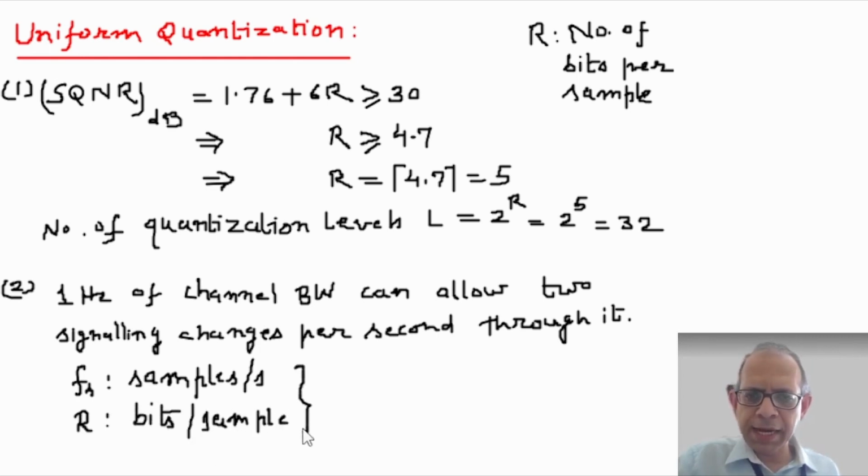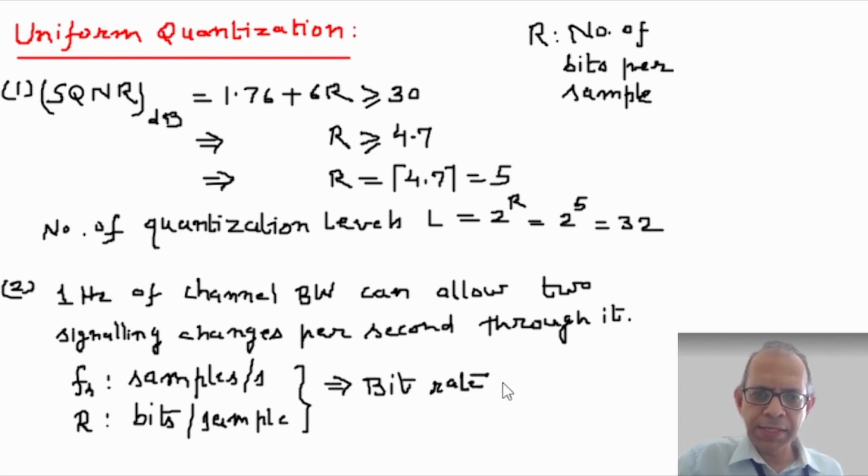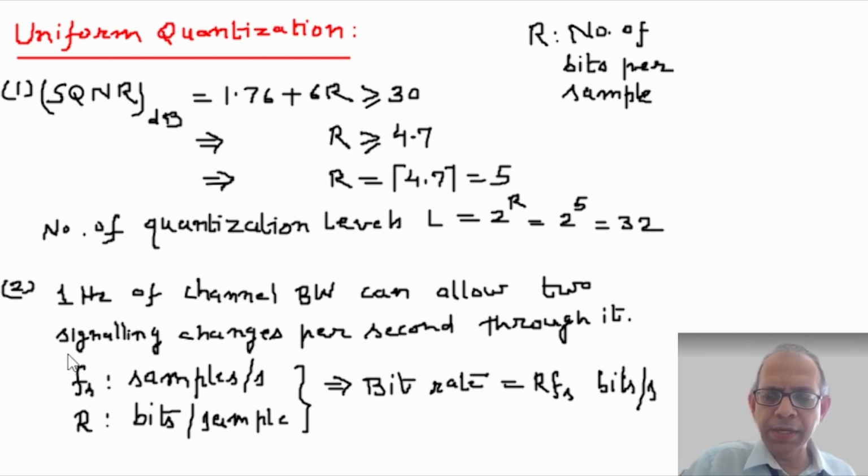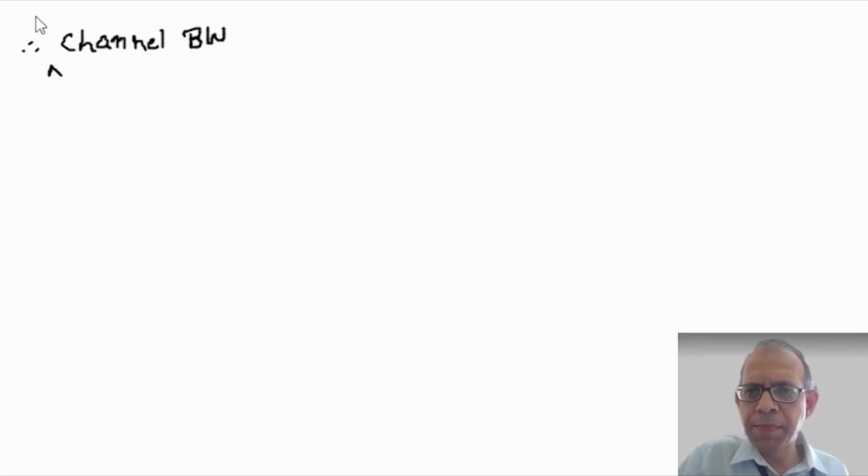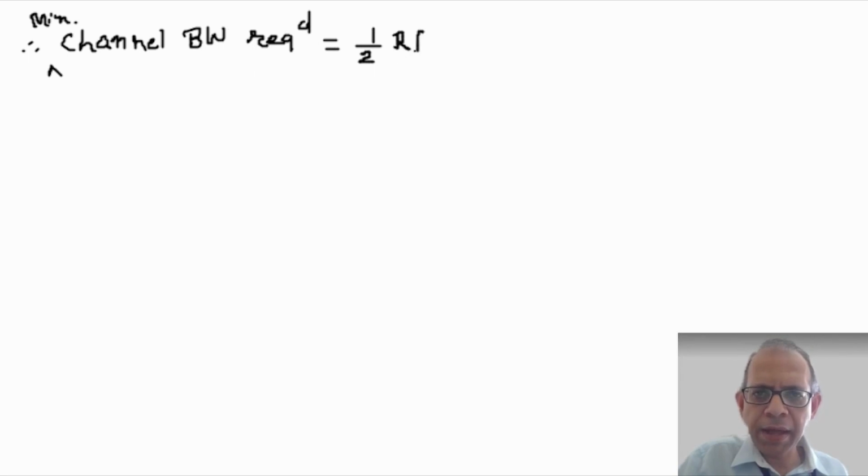So this implies that the bit rate at which we are transmitting our data is equal to R times Fs bits per second. So that is the bit rate, and assuming 1 bit to represent 1 piece of information or 1 signal, to transmit R Fs bits per second, the channel bandwidth required will be half R Fs. So therefore minimum channel bandwidth required to support R Fs bits per second is equal to half R Fs Hertz.